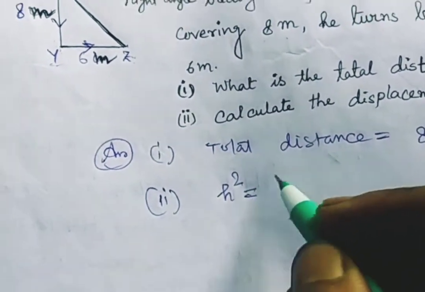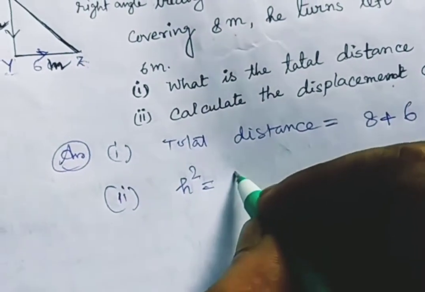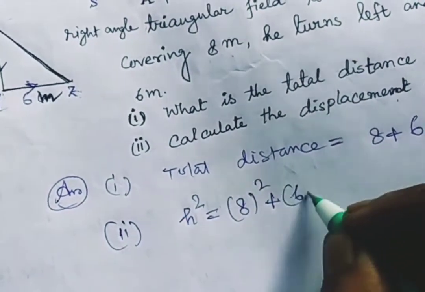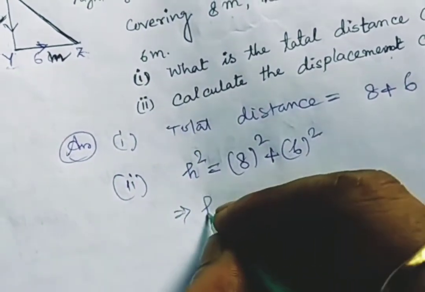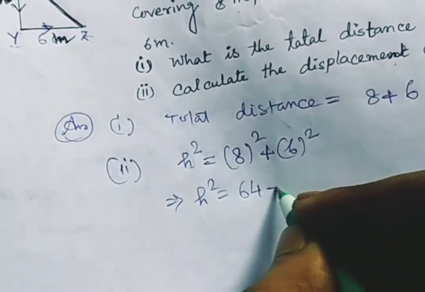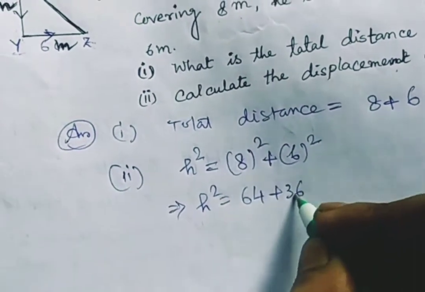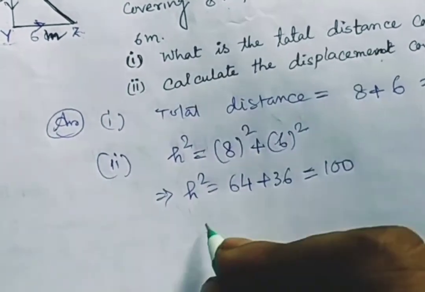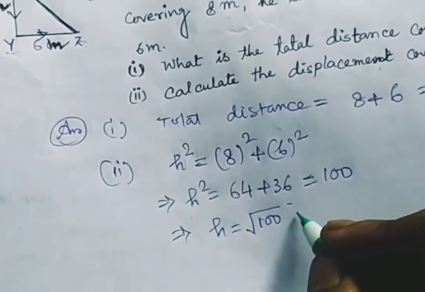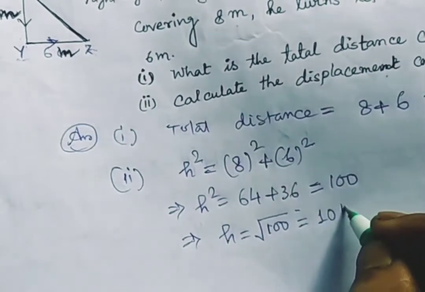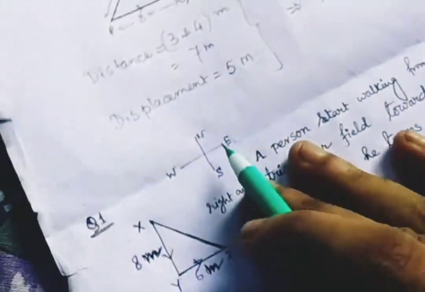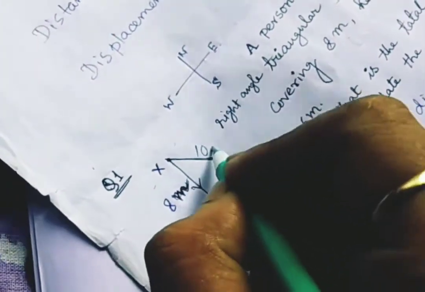So the second answer you have to solve in this way. Hypotenuse square equals perpendicular square, that is 8 square, plus base square, that is 6 square. 8 square is 8 into 8, which is 64, and 6 into 6 is 36, and this is nothing but 100. So the hypotenuse is equal to the square root of 100, and the square root of 100 is nothing but 10 meter. Do you understand? 10 meter means this length, XZ. This length is 10 meter. I am writing here 10 meter.